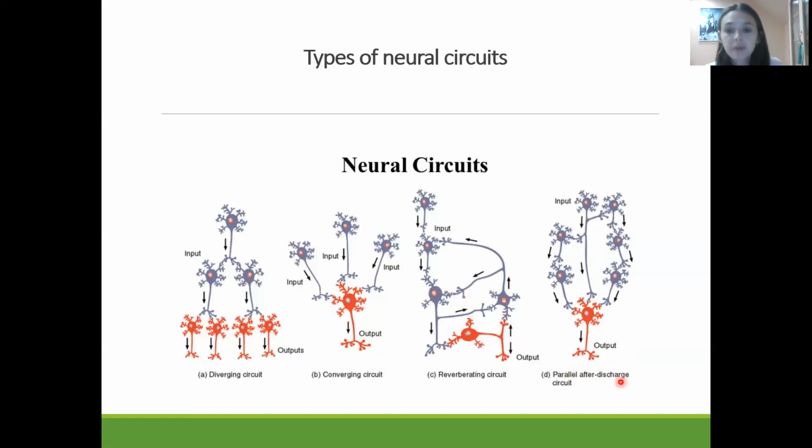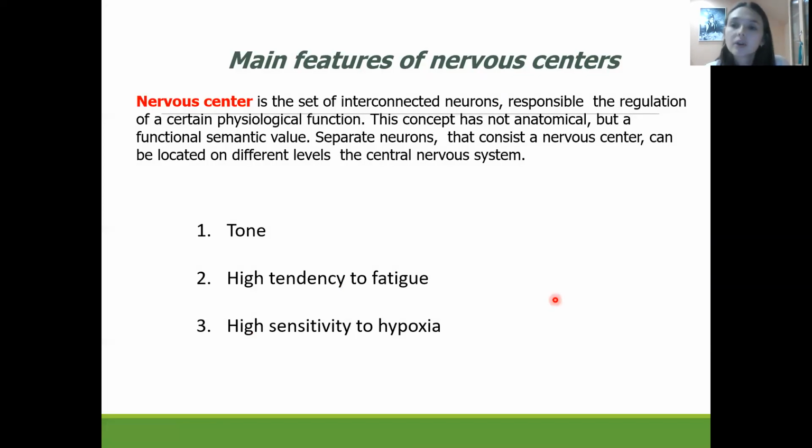And the last one is the parallel after-discharge circuit, when the presynaptic neuron will excite the postsynaptic membrane, and even when the excitation in the presynaptic neuron is stopped, nevertheless in the parallel after-discharge circuit this excitation will continue to spread. Now let us go on. All of these processes, such as inhibition and connection between neurons, divergence, convergence, happen in the nerve centers. What is a nerve center in physiology?